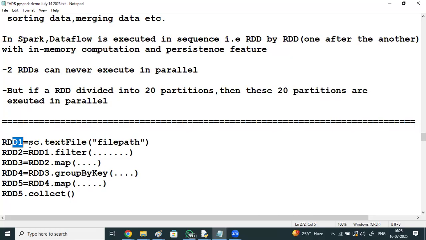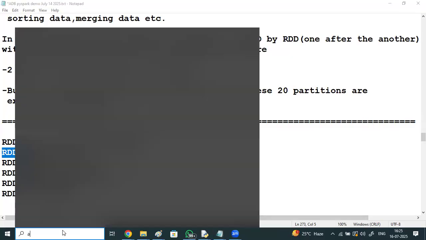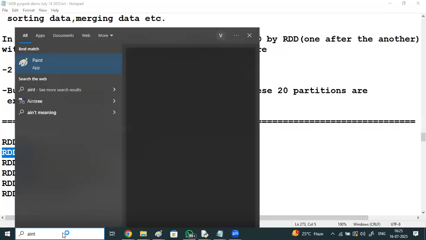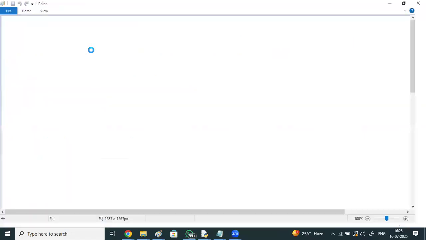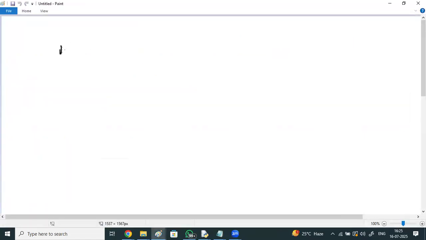That output, whatever you get, is taken by RDD2. So one by one, RDDs will be loaded into the RAM. Just observe this flow. This is RDD1, then RDD2, RDD3, RDD4, RDD5: 5 RDDs. How did this RDD get created from a file?